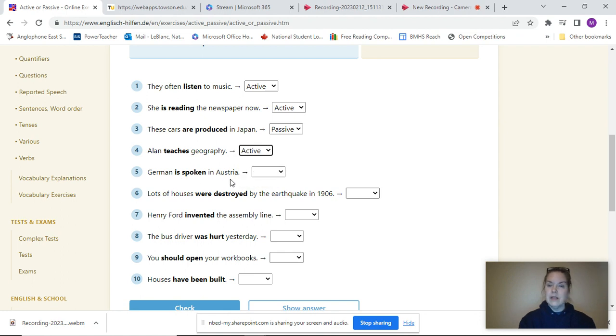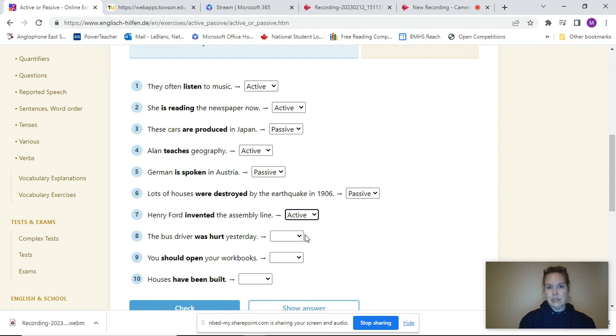German is spoken in Austria. Austrians speak German. I'm going to put that down as passive. Lots of houses were destroyed by the earthquake in 1906. That sounds like it happened to the houses. The earthquake did the doing. So I'm going to say that as passive too. Henry Ford invented the assembly line. That's him doing the doing. He invented it. That sounds active.